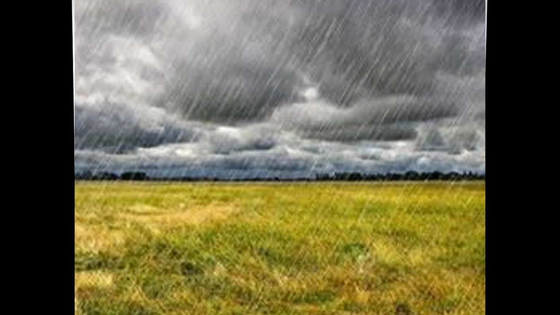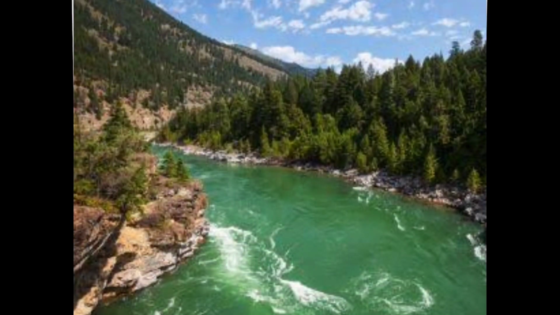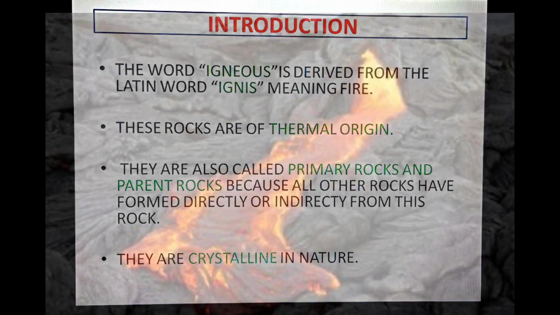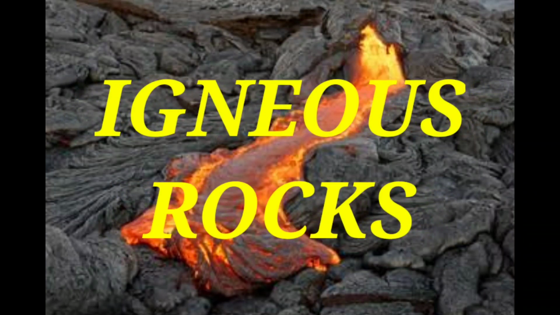This rainfall continued for thousands of years and led to the formation of water bodies on the planet. Along with the formation of water bodies, they also cooled down the rocks, the magma which had spread all over the earth's surface, and formed the first rock on the earth known as igneous rocks.